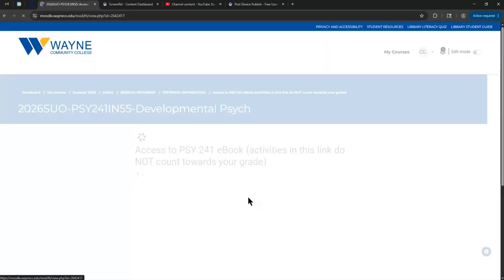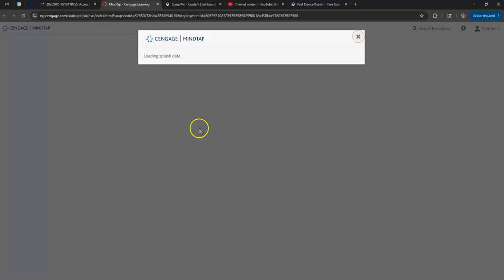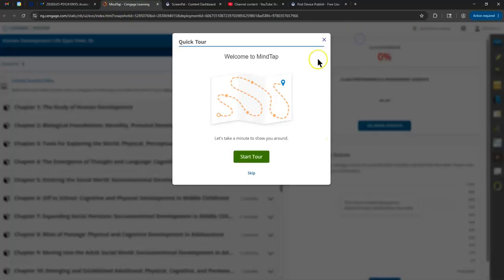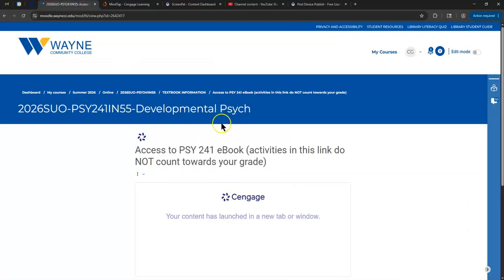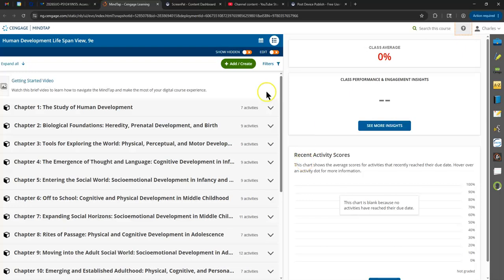I'm going to click on it. It did not block the pop-up. If your computer does that, just ask it not to. It's logging me in because I have a Cengage account. If you do not have a Cengage account, it will prompt you to log in. Go ahead and create an account. Then next time you go through Moodle and click on the link that I just clicked on, it'll move you to this page here.